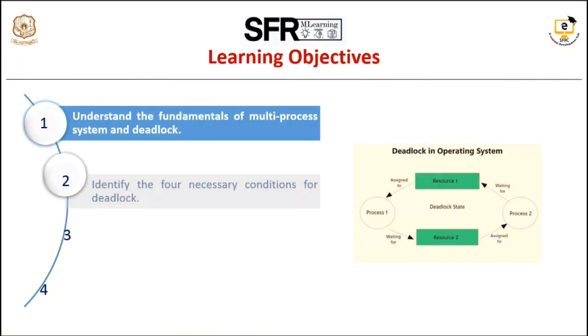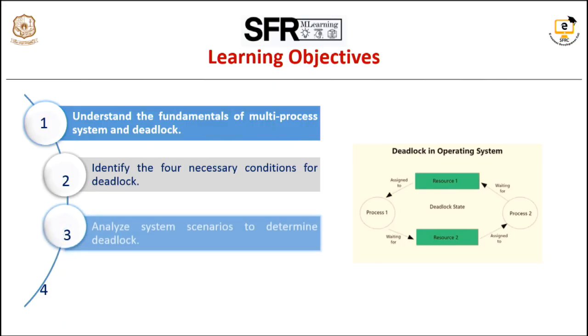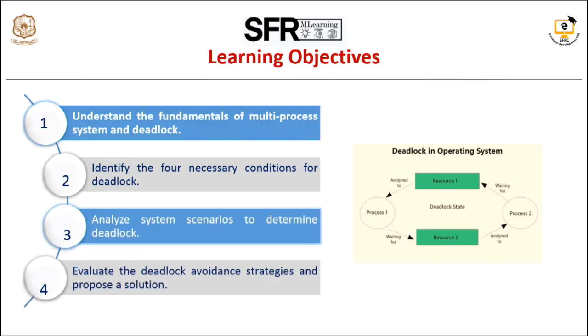These are the objectives for learning the topic. First, understand the fundamentals of multi-process systems and deadlock. Then identify the four necessary conditions for deadlock, analyze system scenarios and determine deadlock. Last, we have to evaluate the deadlock avoidance strategies and propose a solution.